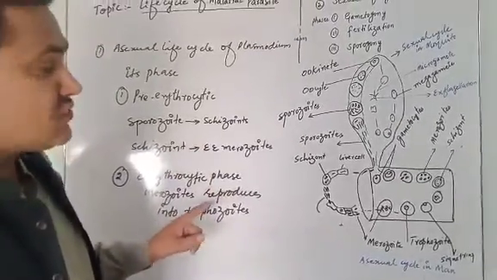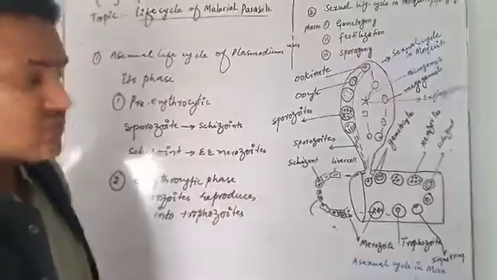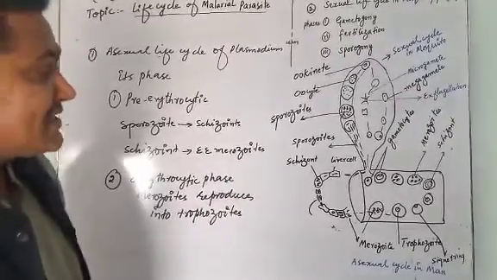It changes into an amoeboid stage, so that's why trophozoite is also called the amoeboid stage.